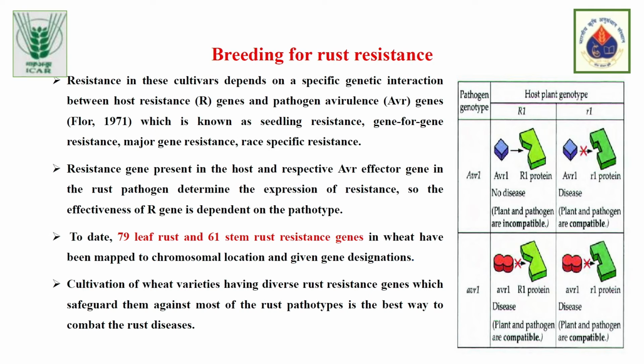At present, we have identified 79 leaf rust resistance genes and 61 stem rust resistance genes. We are trying to incorporate the most important stem rust, leaf rust and yellow rust resistance genes into the Indian wheat cultivars, so that we can combat these rust diseases.